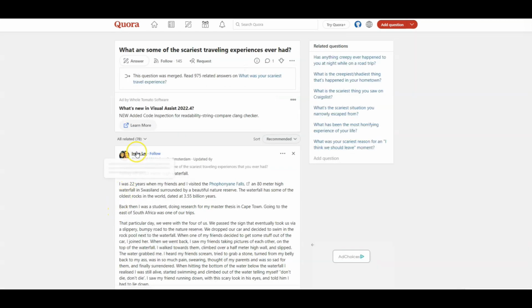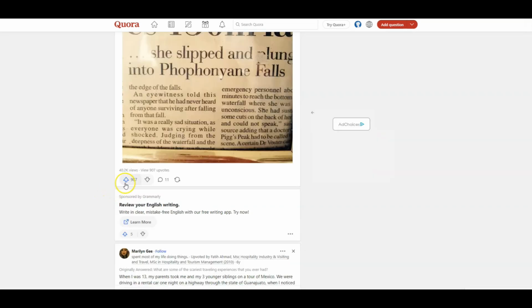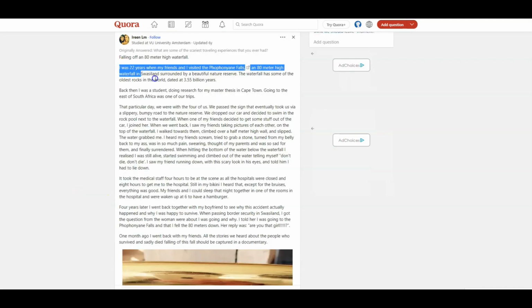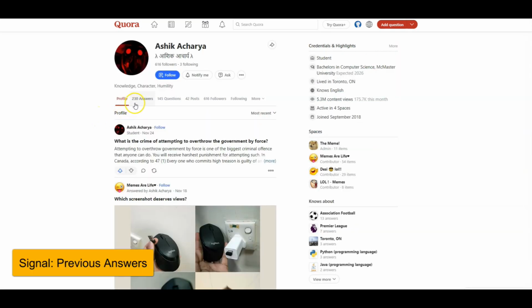When we go to the other writer, you can see that she also has few answers and few followers. But the magic is in the upvotes. She also tells a story. We understand that there are a lot of signals around the writer's authority. There are signals about all the previous answers, signals about all the previous questions, the posts, the followers, and the engagement.